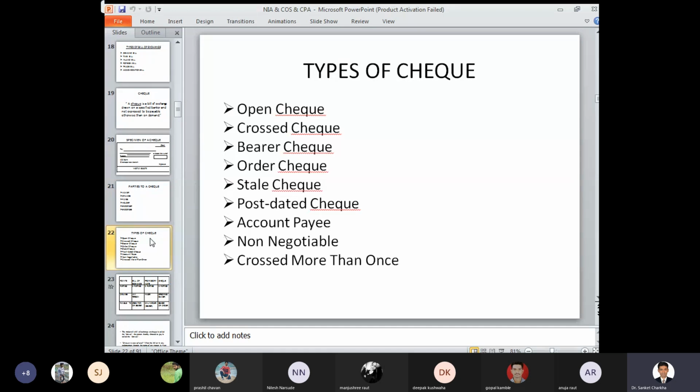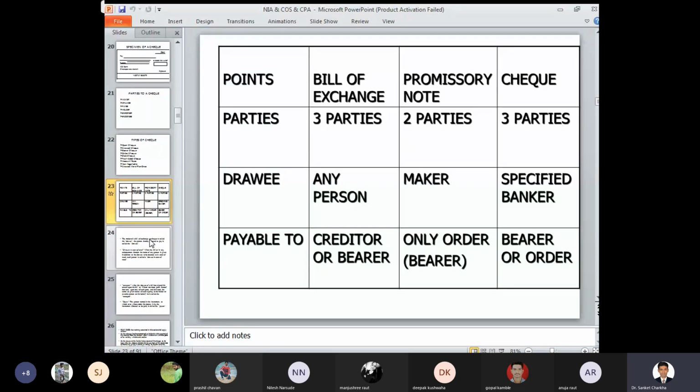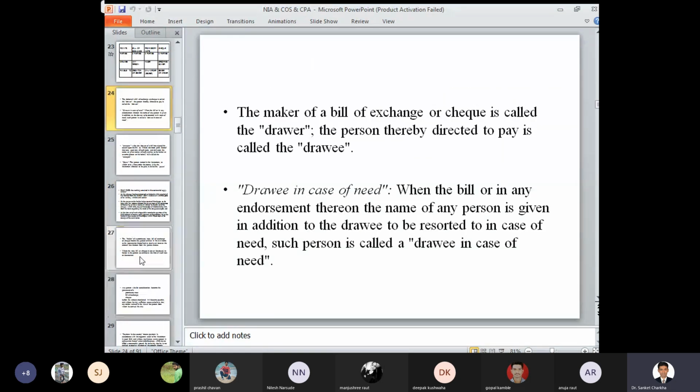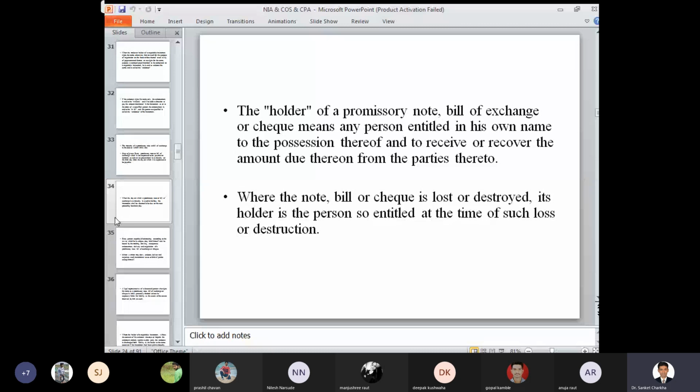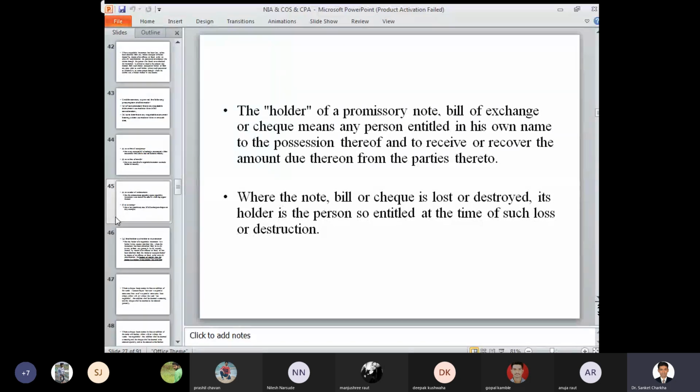Types of check: open check, cross check, bearer, order, stale, post dated, account payee, non-negotiable, and crossed more than once. Then different points of differentiation between check, promissory note, and bill of exchange. All these things here you can see on the screen are completely theoretical perspectives. We have gone through it in detail one by one.